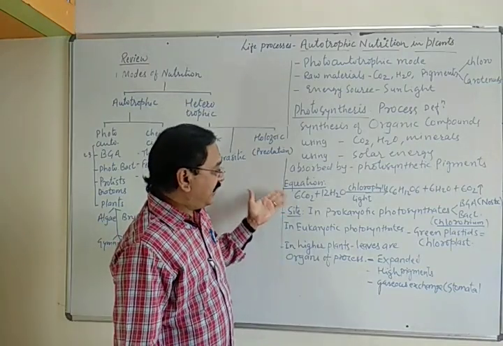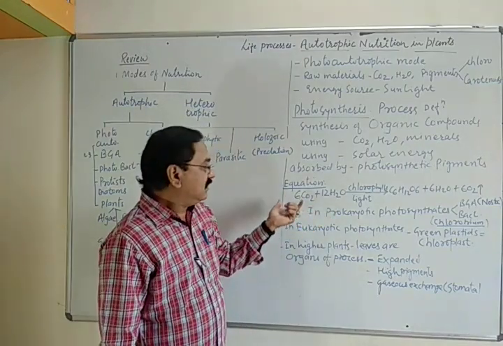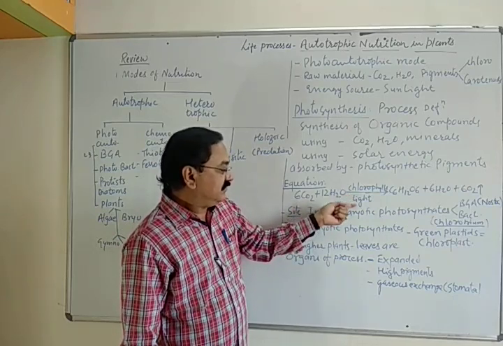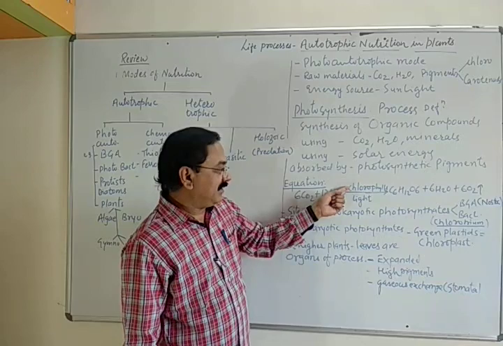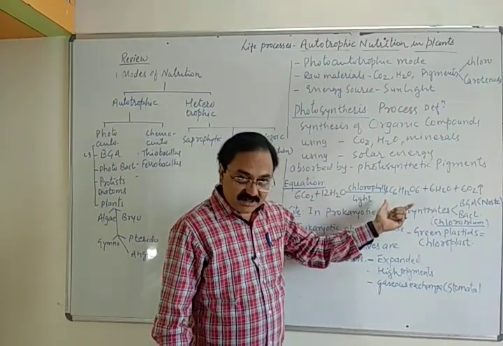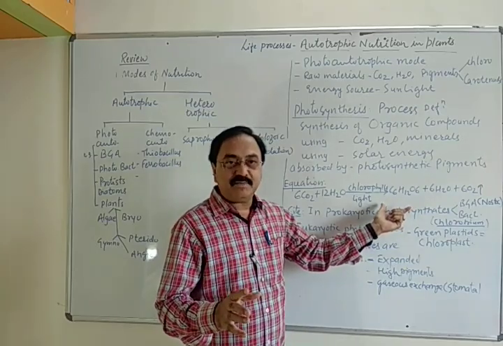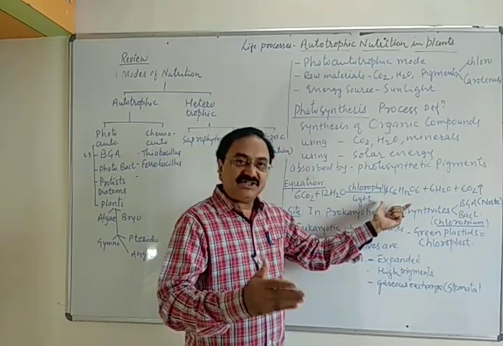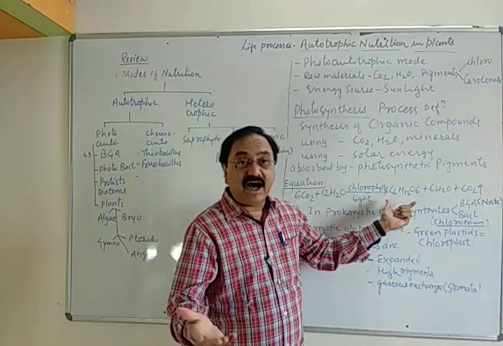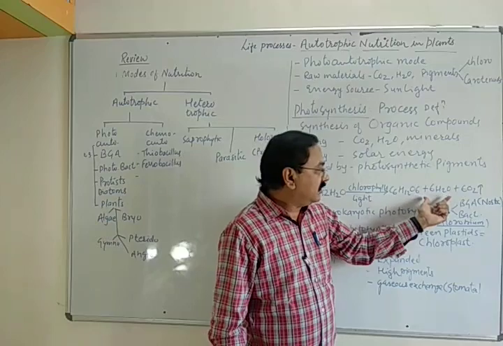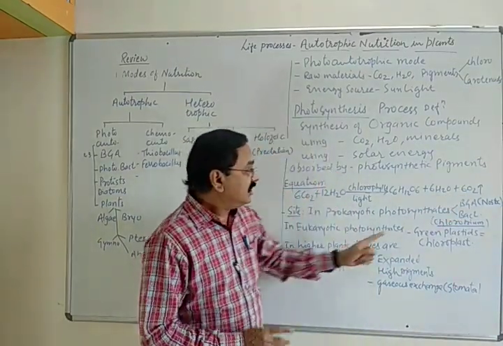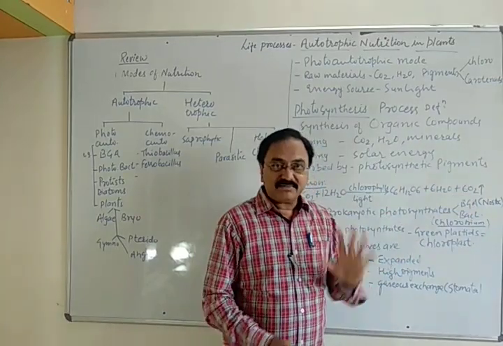And this is the very famous equation we have to understand. Carbon dioxide and water react with each other using light as a source of energy, which is absorbed by chlorophyll, to synthesize C6H12O6, that is glucose. It is the first simple carbohydrate produced in this process, which is then converted into complex carbohydrates, sugars and starch and stored in the plant. Then water, and oxygen is released as a byproduct. In photosynthesis, oxygen is released as a byproduct.